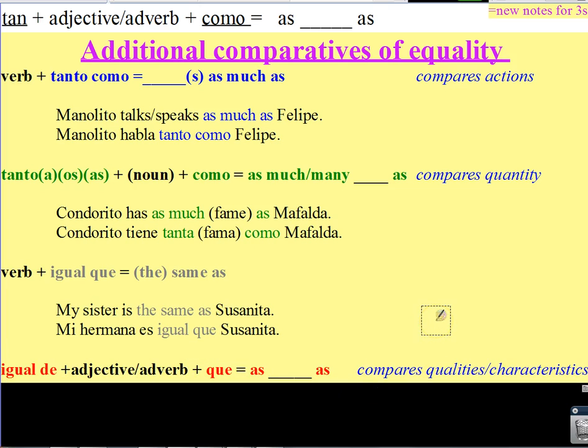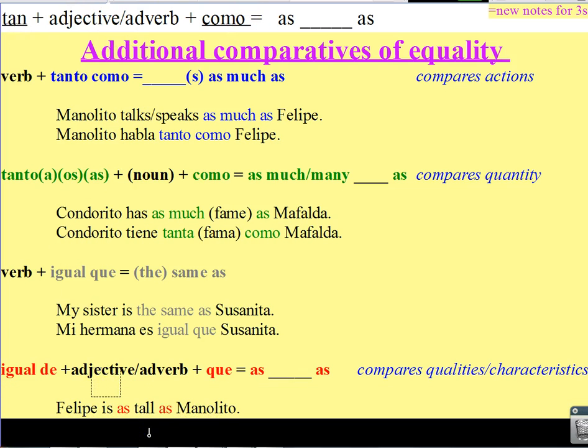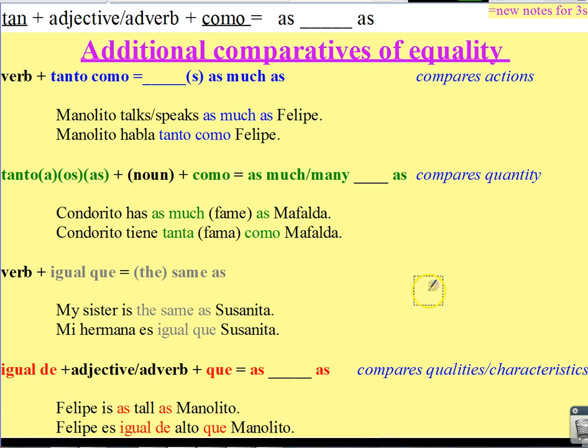Or if I want to compare qualities or characteristics, I can use igual de plus your adjective or adverb que. So this is going to say the exact same thing essentially as tan, blank, como. It's just another way to do it. Felipe is as tall as Manolito. Of course, I could say Felipe es tan alto como Manolito, but I'm going to use this new structure, and it's Felipe es igual de alto que Manolito.